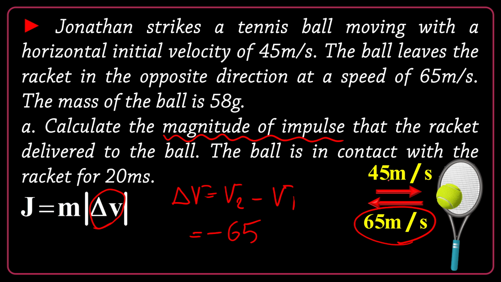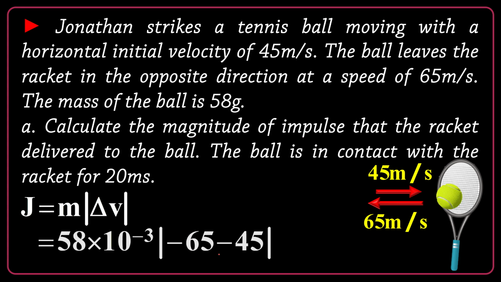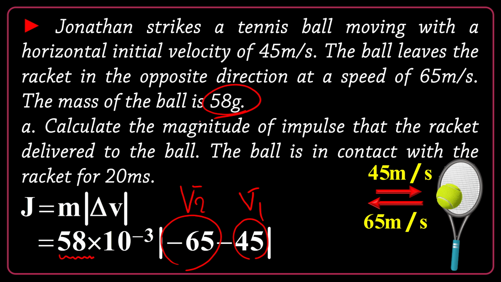If I take the 45 to be positive, then V1 is 45, and this is V2. This is what you will apply inside the absolute value: V2 minus V1, multiplied by 58 times 10 to the negative 3. I've converted the mass to SI units. The answer is 6.4 newton seconds. This is J, the impulse.